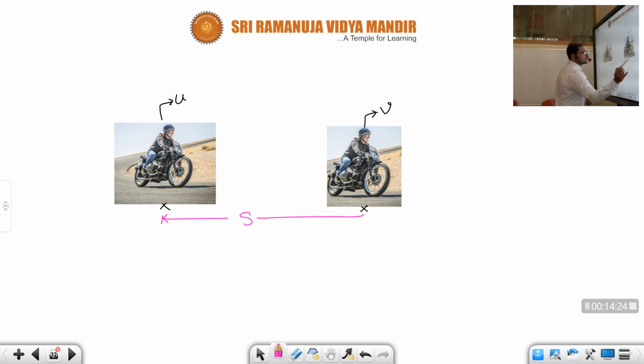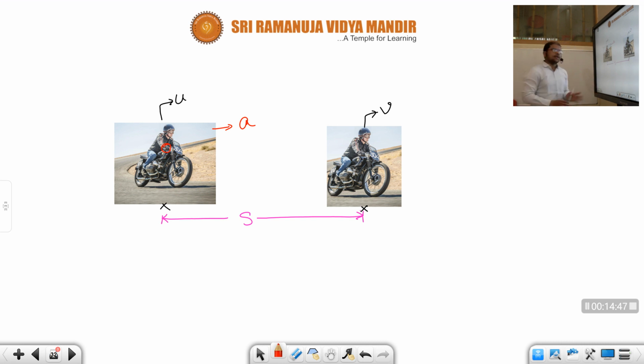He traveled some distance s. Next, in order to increase the speed from initial to final, what should he apply, children? Some acceleration. Here he will raise the accelerator and the velocity will increase. Let us consider the acceleration given is a.